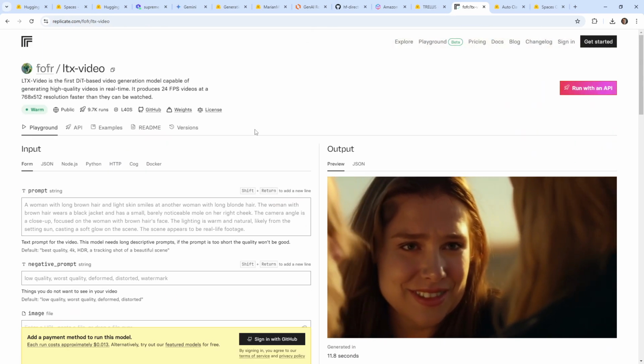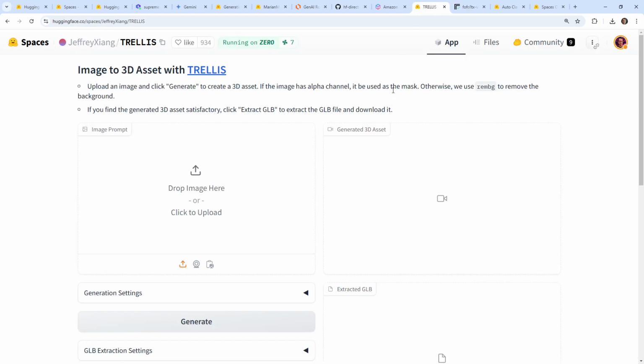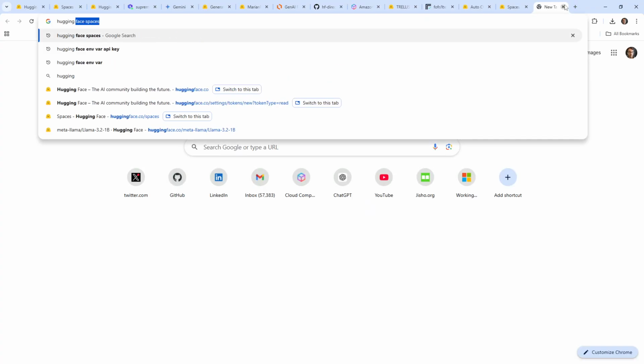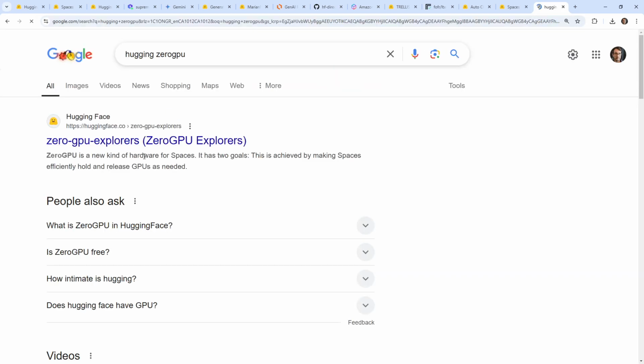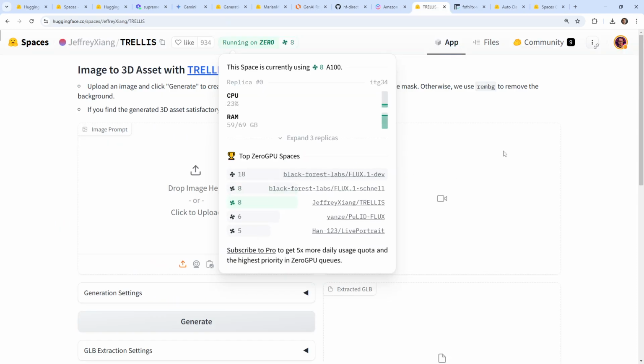But I'm not sure if you can make your own. Maybe you can. This says it's public. But yeah, it looks like we're creating an interface here. So upload an image and click generate to create a 3D asset. If the image has an alpha channel, it will be used as a mask. And running on Zero. I'm not sure what Zero is. Hugging Face Zero GPU, a new kind of hardware for Spaces. But what is it? A shared infrastructure that optimizes GPU usage for AI models and demos on Hugging Face. Okay, that's kind of cool.